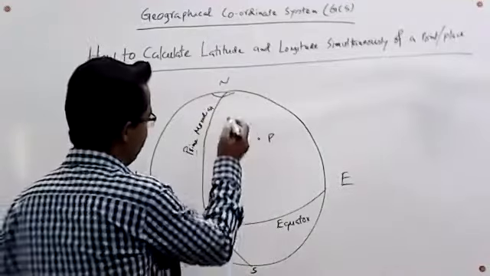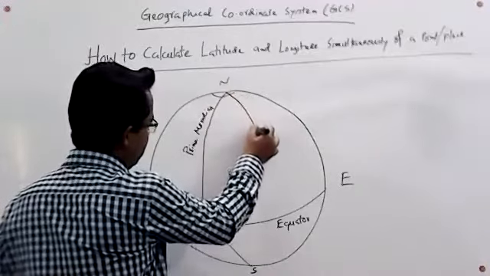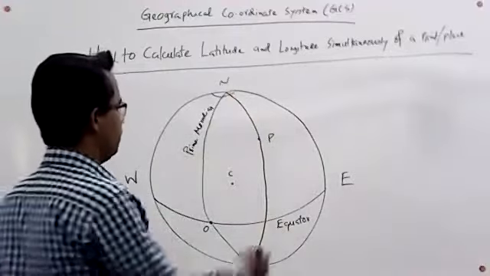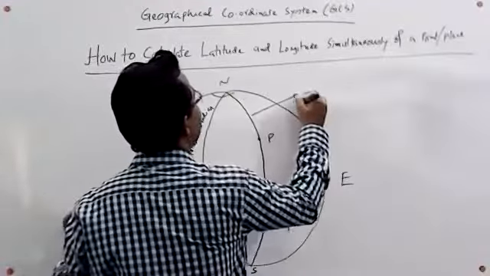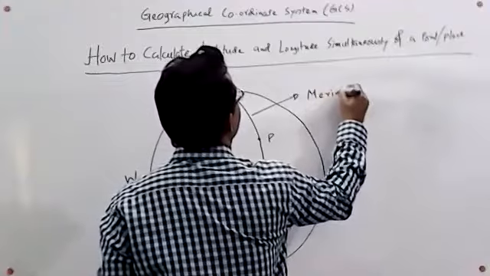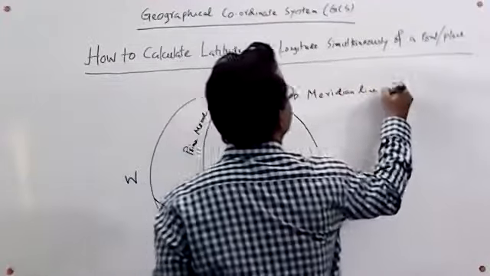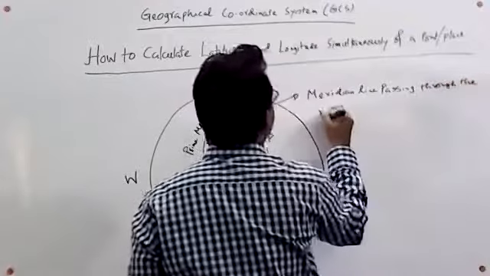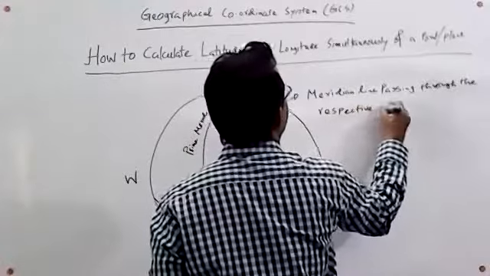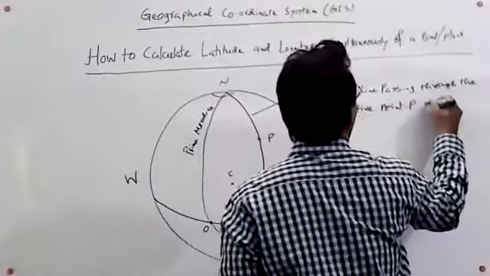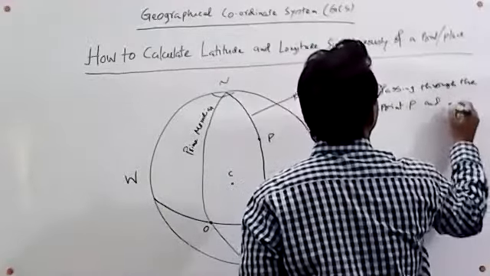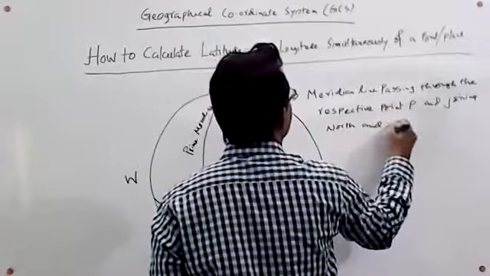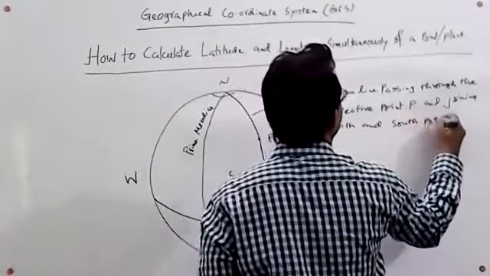This is a meridian line, not the prime meridian, passing through the point P and joining the North and South Pole.